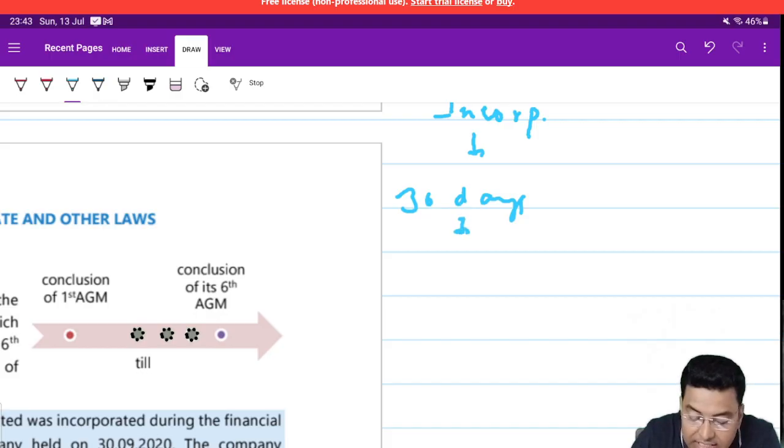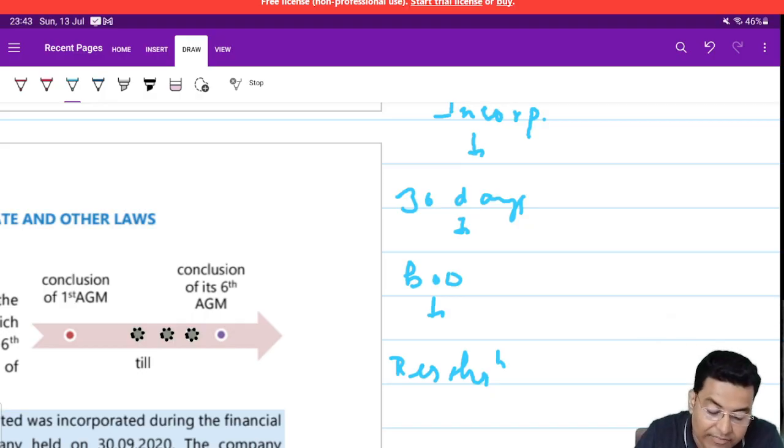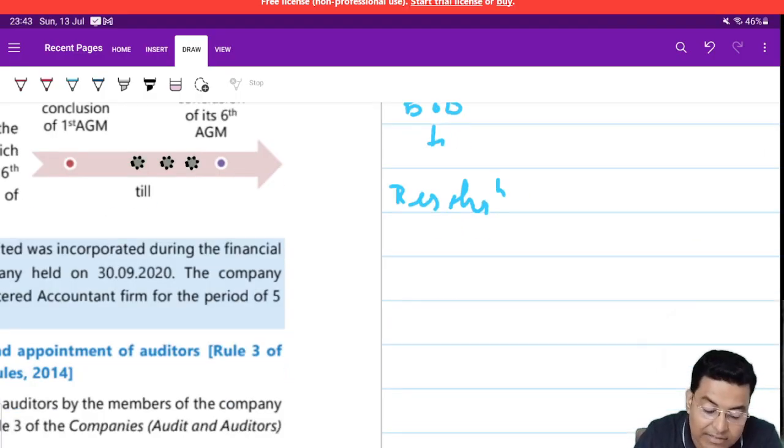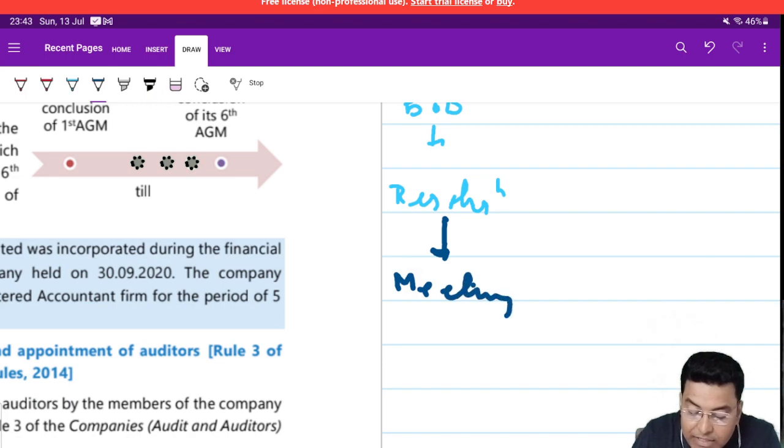These auditors are appointed by the board of directors. For the purpose of appointment, the board of directors pass a resolution. What this resolution means, definitely I'll make you understand later on. For this purpose, the board of directors have a meeting.